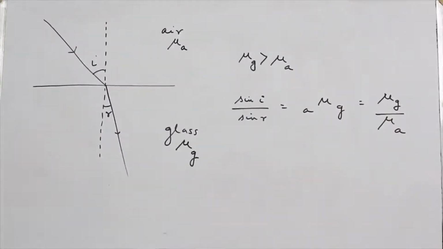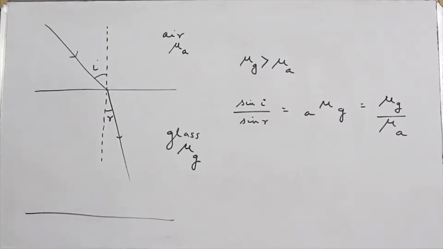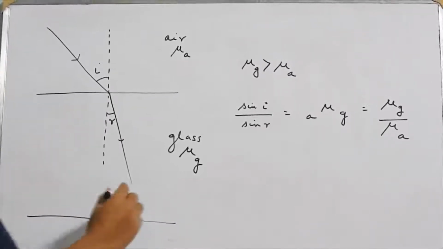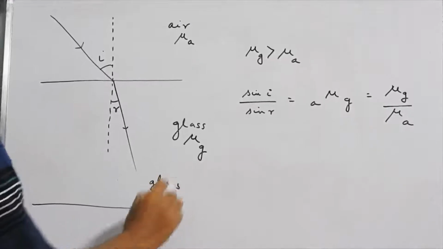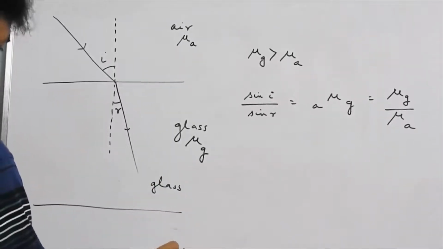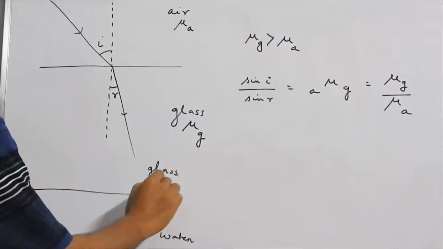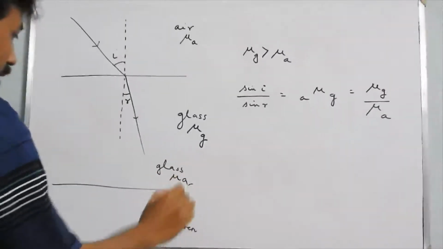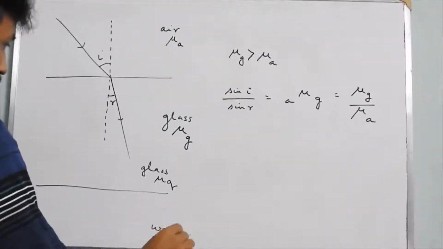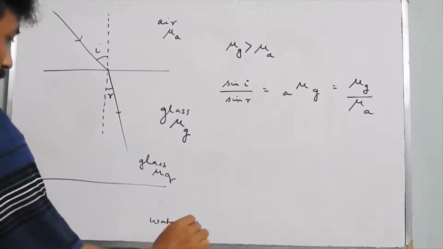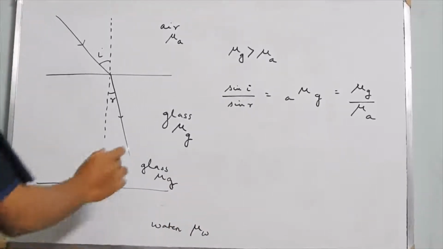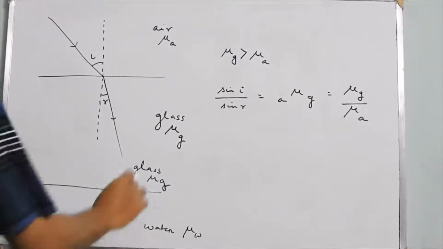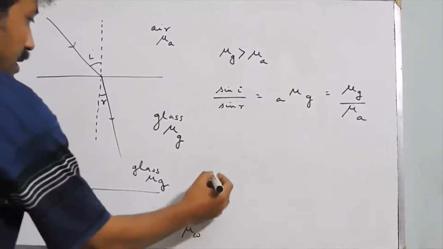Suppose we take another example. Suppose glass versus water. So the refractive index of glass is mu G and the refractive index of water is suppose mu W. Now glass versus water, glass is the denser medium and water is the rarer medium.